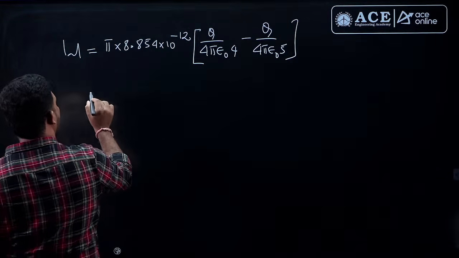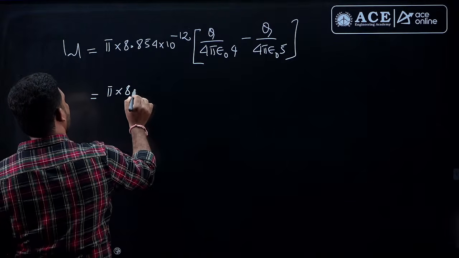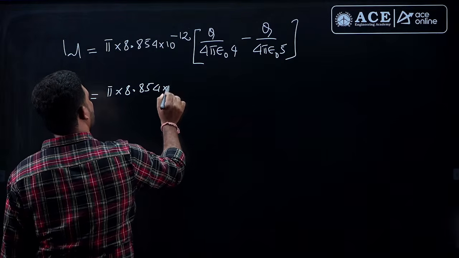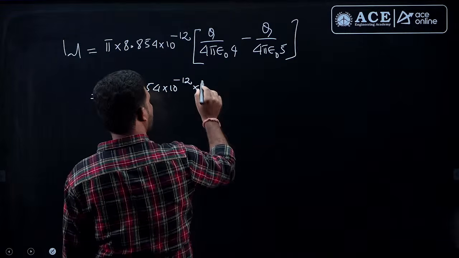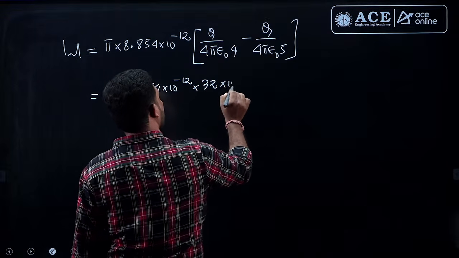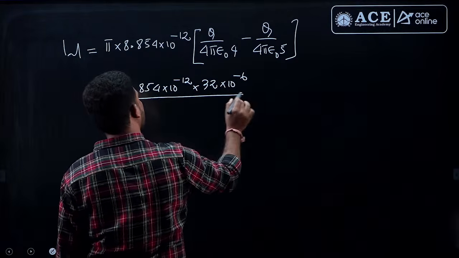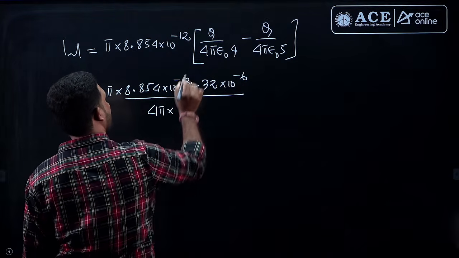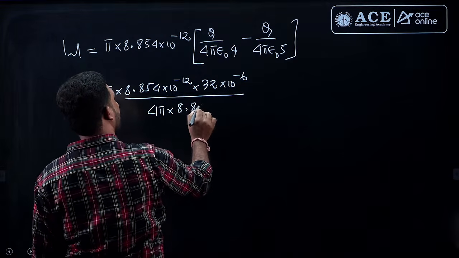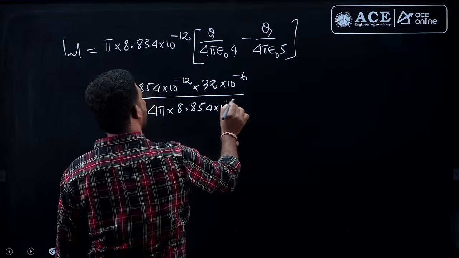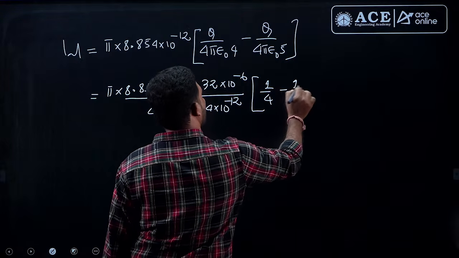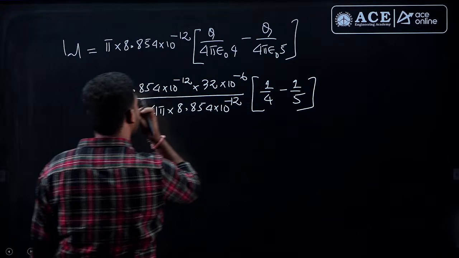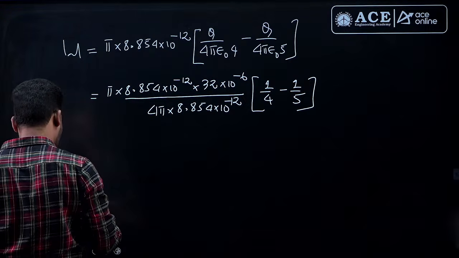So, bring the constant data outside. So, pi into 8.854 into 10 to the power of minus 12 into what is the charge, guys? The charge is 32 micro divided by 4 pi into epsilon naught value, which is 8.854 into 10 to the power of minus 12. So, it is 1 by 4 minus 1 by 5. So, I think this value will turn out to be 0.4 micro Henry.